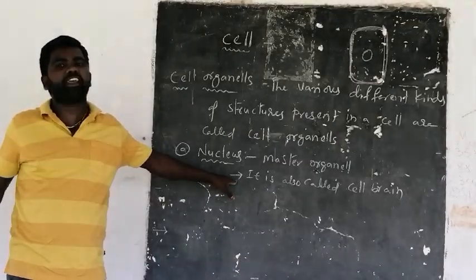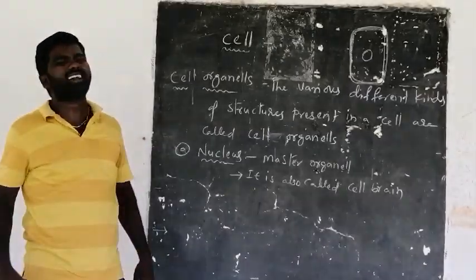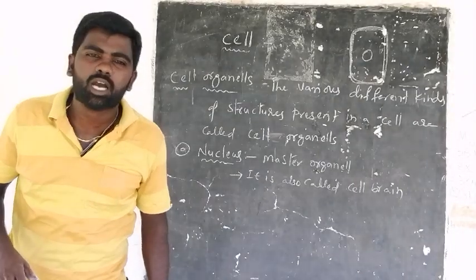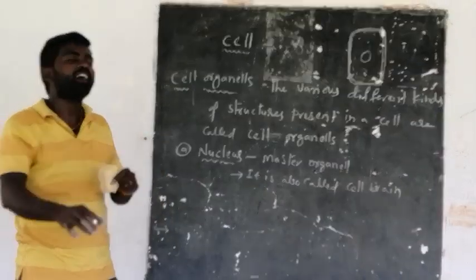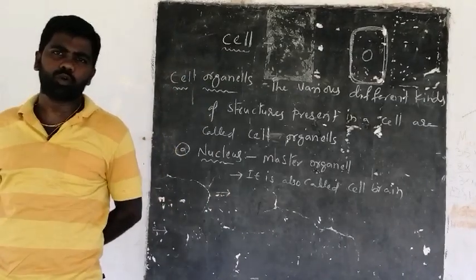Why is it called a cell brain, or a master cell organelle? Because it controls and regulates the activities of the cell.